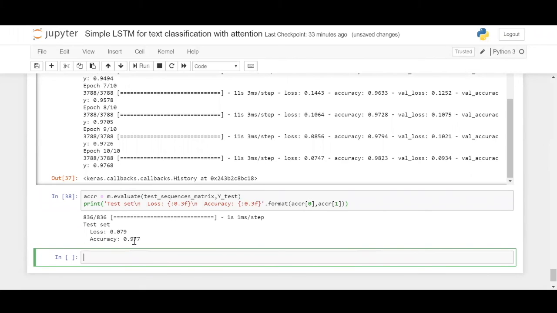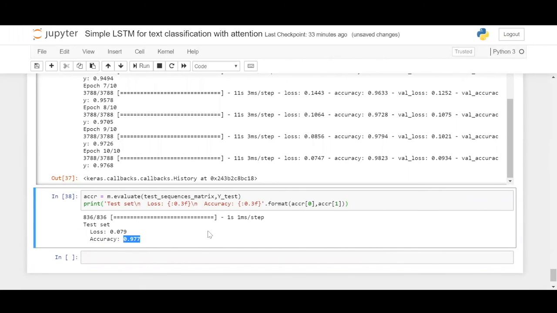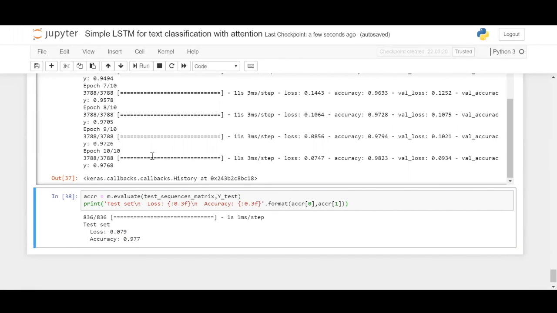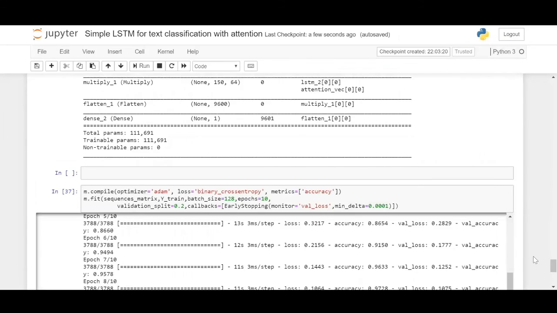So evaluation is done, and we have 97.7% accuracy on the validation data. Not bad. So this concludes our session on RNNs and long short-term memory cells.